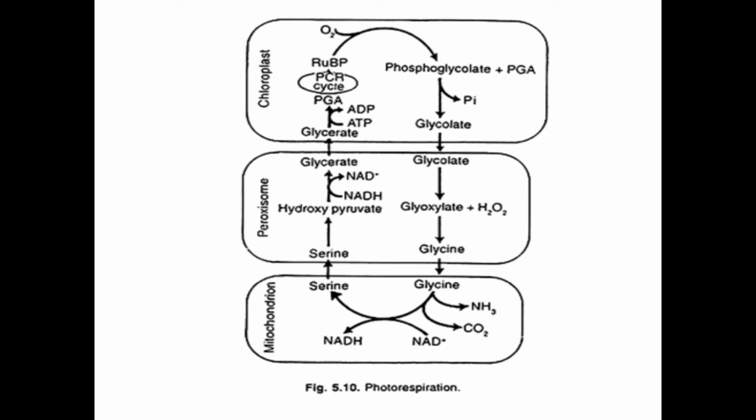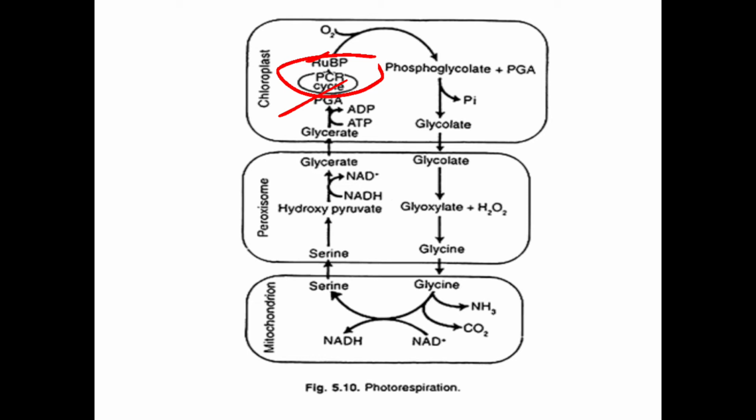Because here there is oxygenation of RUBP. What is RUBP? Ribulose bisphosphate, which is a 5 carbon compound. It is a substrate present in the stroma of the chloroplast.